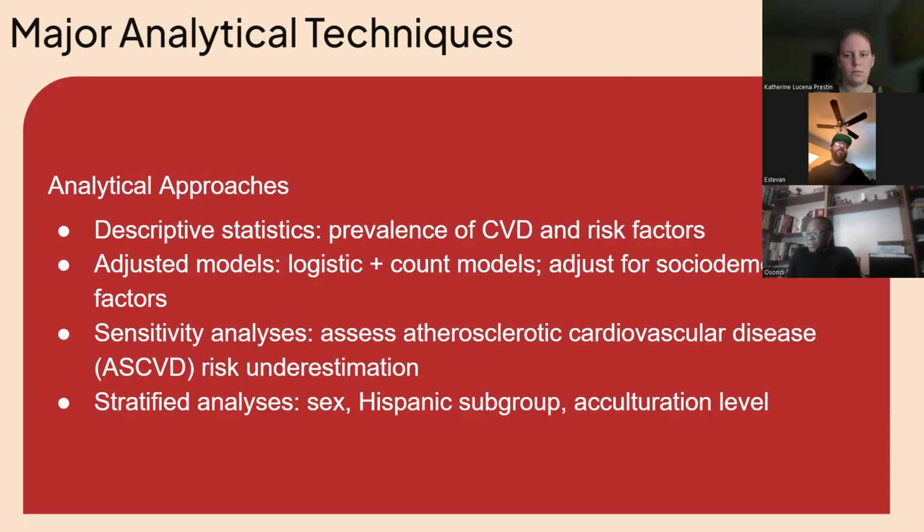Adjusted statistical models: logistic regression models will examine dichotomous outcomes such as the presence or absence of CVD. Count models will evaluate outcomes involving event frequency, such as hospitalizations. All models will adjust for age, sex, socioeconomic status, language, healthcare access, and acculturation to reduce confounding.